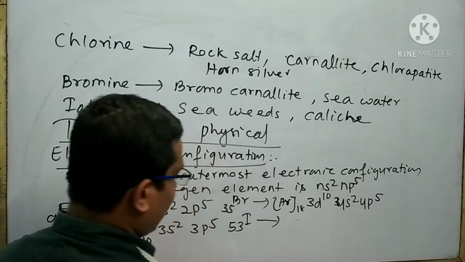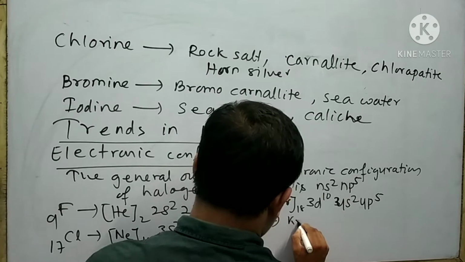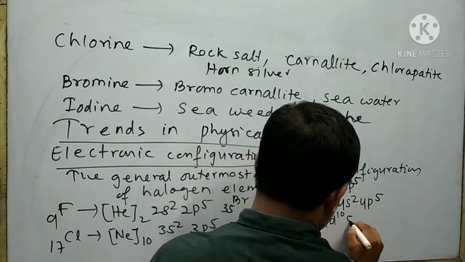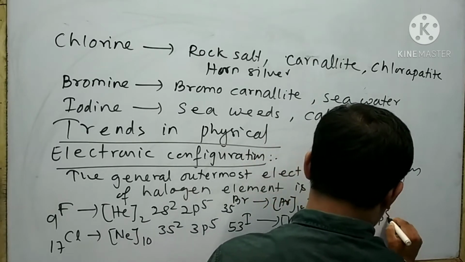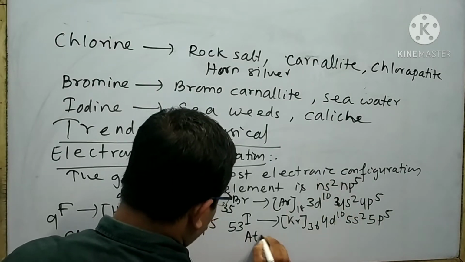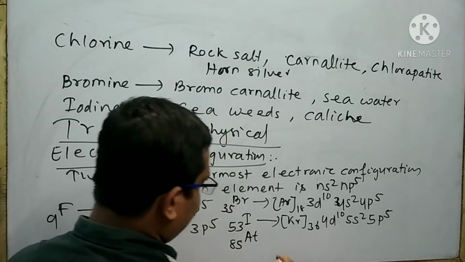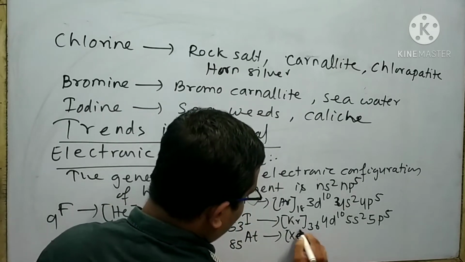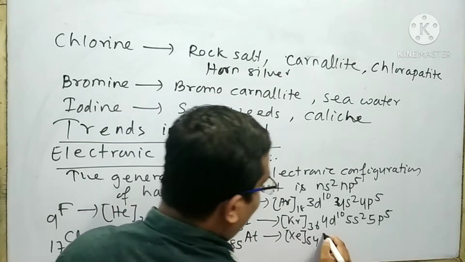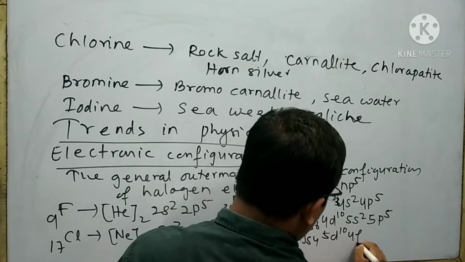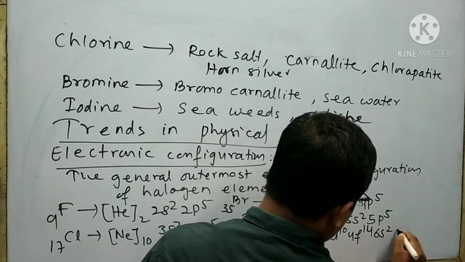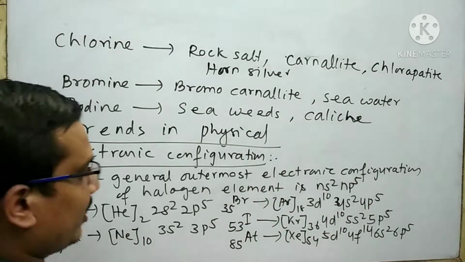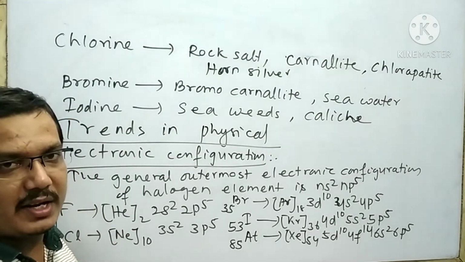The electronic configuration of iodine is krypton 4d10 5s2 5p5. Next is astatine, having atomic number 85. The electronic configuration of astatine is xenon 4f14 5d10 6s2 6p5. These are the electronic configurations of group 17 elements.